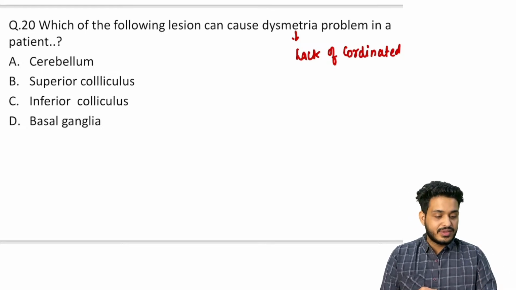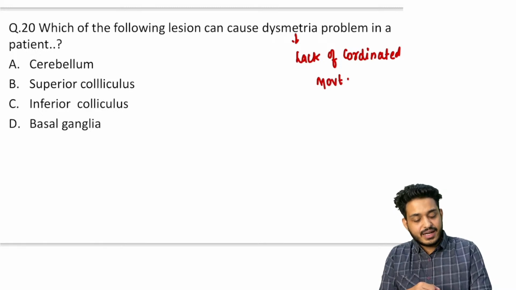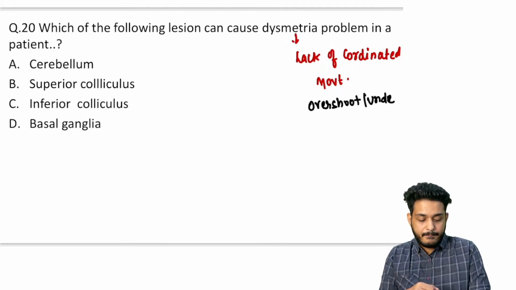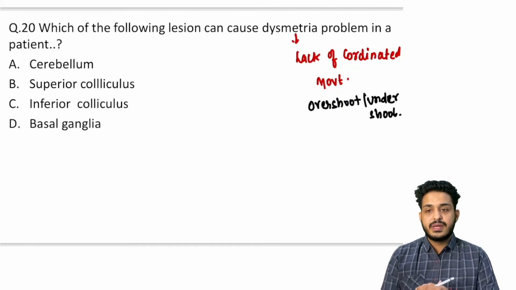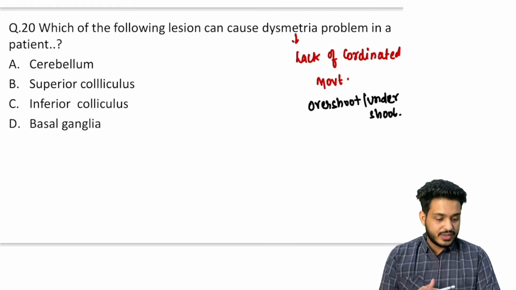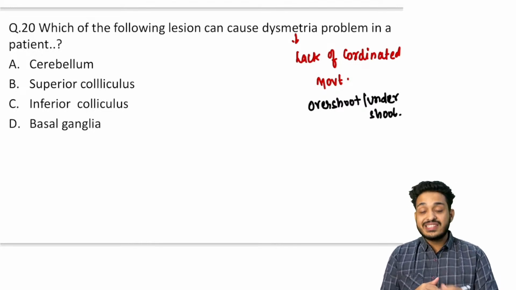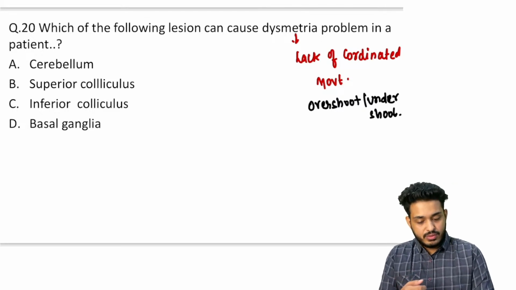Now the hint is given. What is your answer? Lack of coordinated movement, which is characterized by overshoot or undershoot. Which of the following structures will have a problem with this type of lesion? Yes, very good, Vinay. Saurabh, very good. Yes. So what do you guys think? Let me give you some more options if you try to answer.